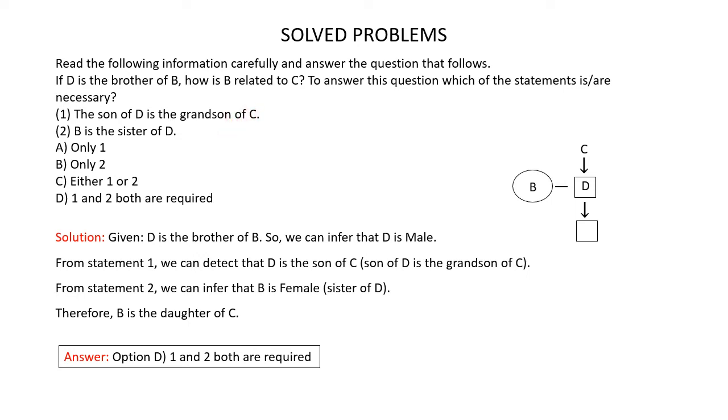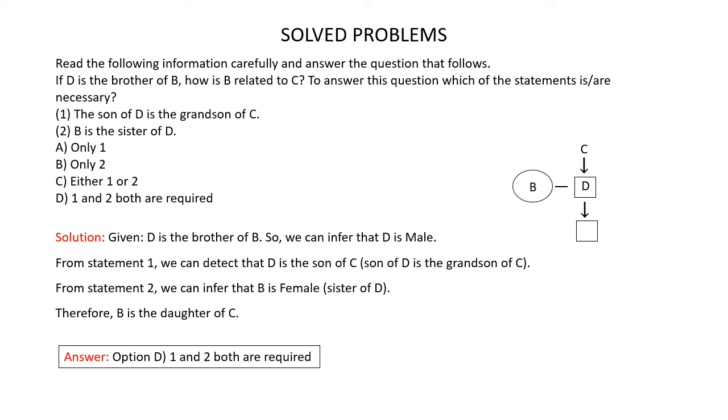Now it's given that D is the brother of B. So D is the brother of B. D is the brother, a male. So a square for D. The minus sign between B and D indicates that B and D are siblings. But as of now, we do not know the gender of B.